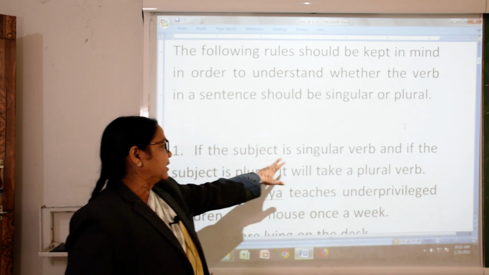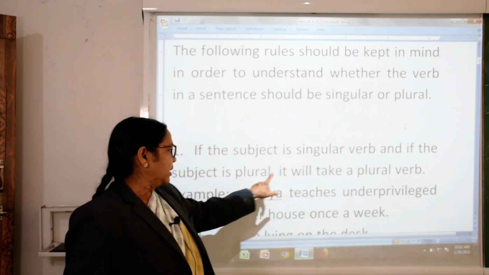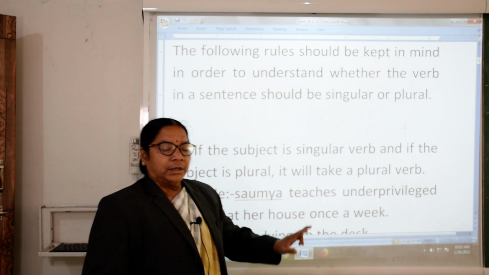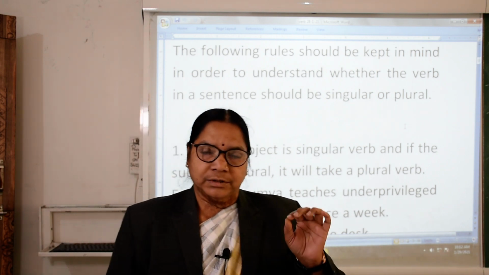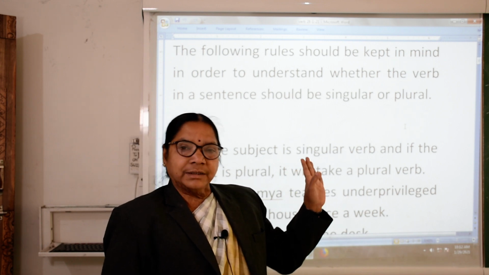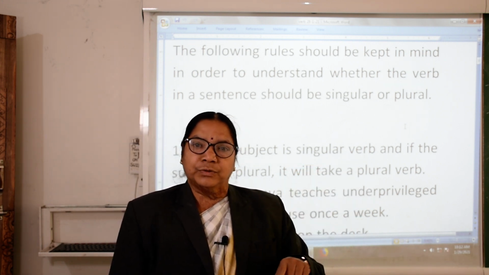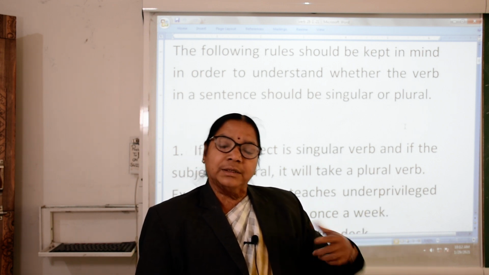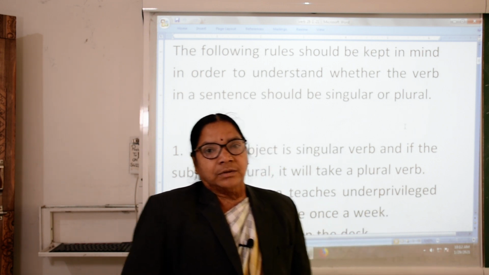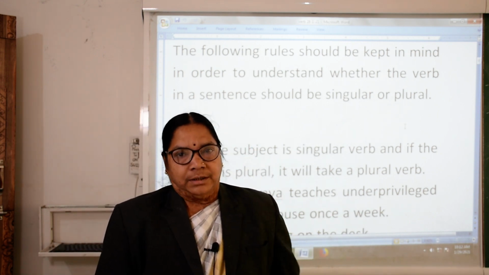If the subject is singular, the verb should also be singular, and if the subject is plural, the verb takes the plural form. It is very simple to understand. This thing you have to keep in mind.